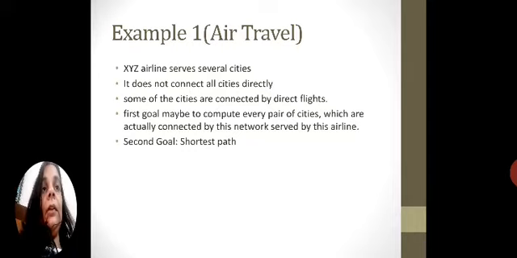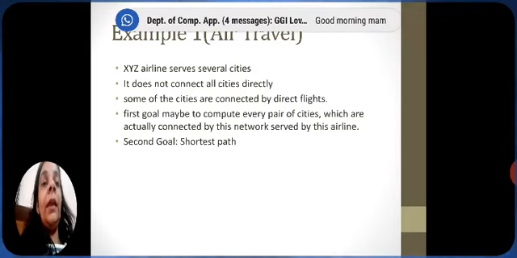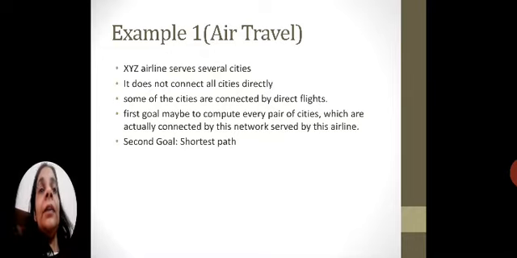Here we are taking the air travel example. We have an XYZ airline which serves several cities in the country. Of course, it doesn't really connect all the cities directly. Some of the cities may be connected through an intermediate city. So for that connection between the cities, a hopping flight is needed. You have to go via an intermediate city in that case.